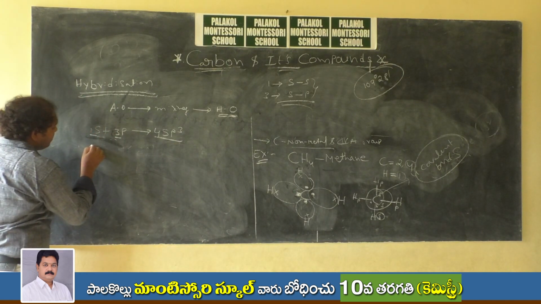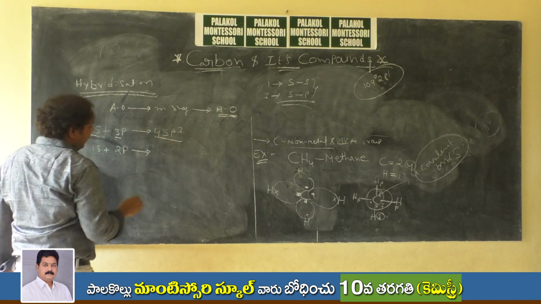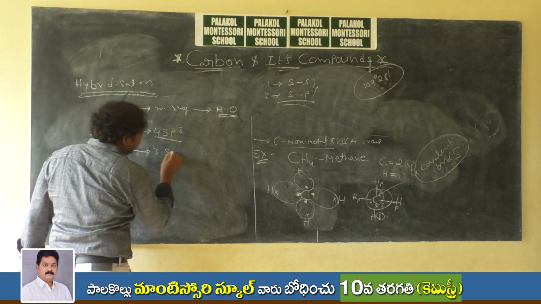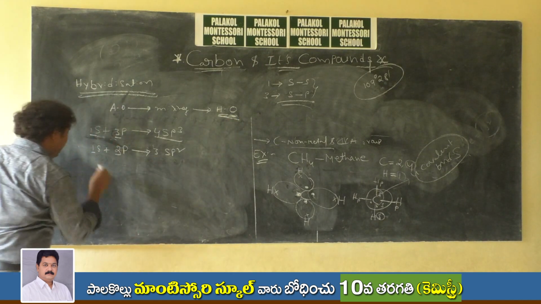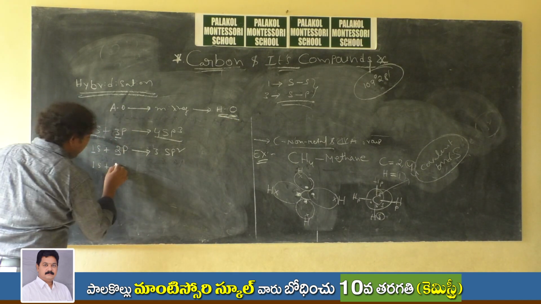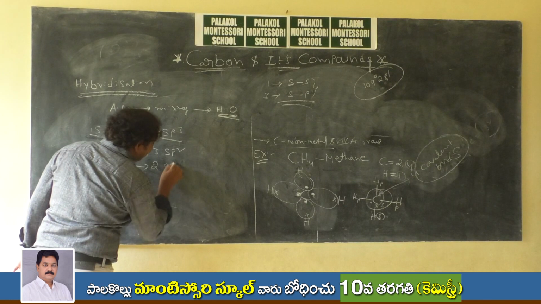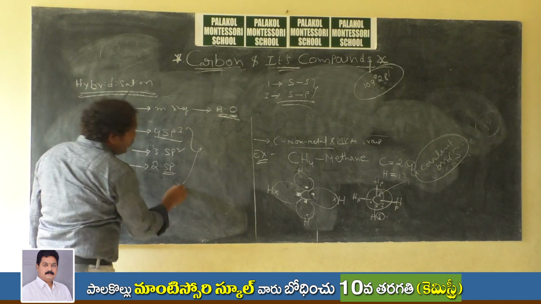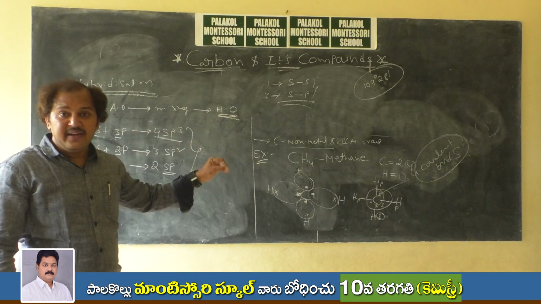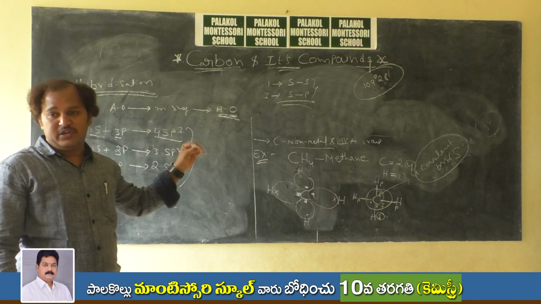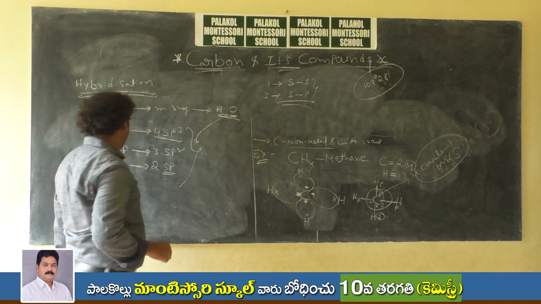In the same manner, if you take one s orbital and mix 2 p orbitals, you get 1 plus 2, a total of 3 sp2 hybrid orbitals. If you mix one s orbital and 1 p orbital, the total is 2, so we get 2 sp hybrid orbitals. These are new orbitals, and they are equal in energy. They can form bonds with equal energy. So these are called hybrid orbitals.